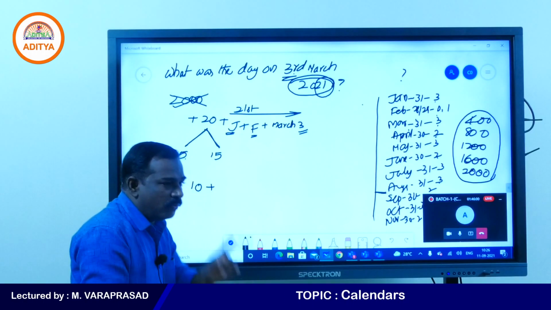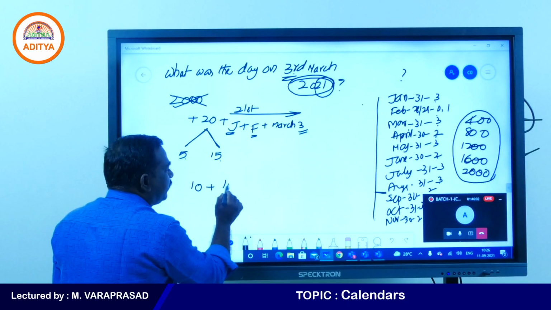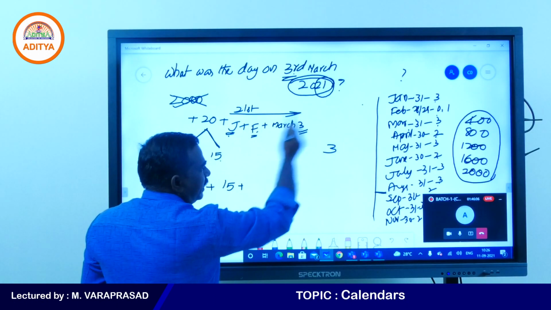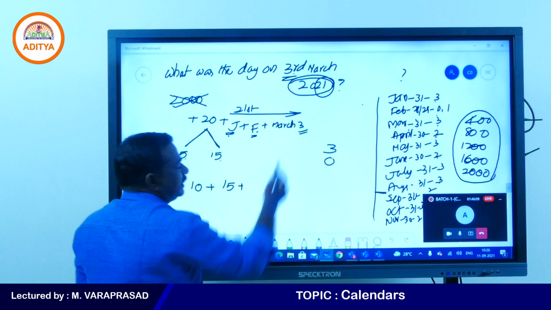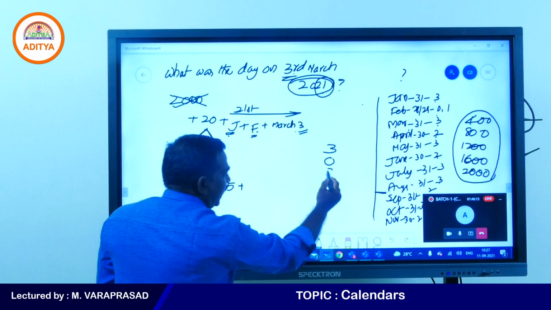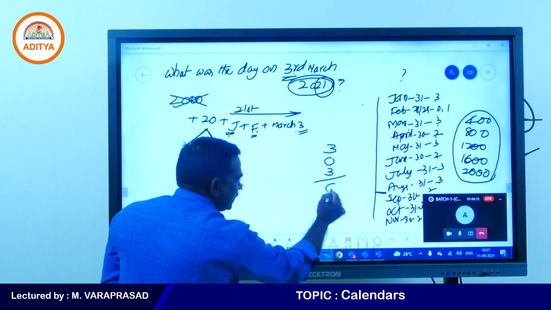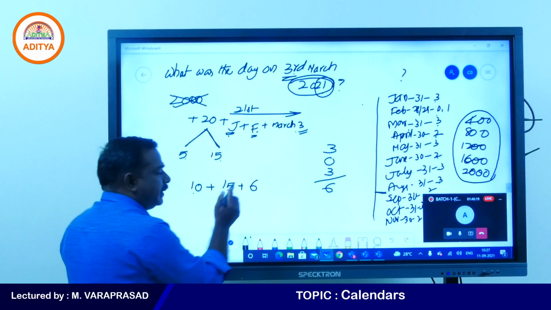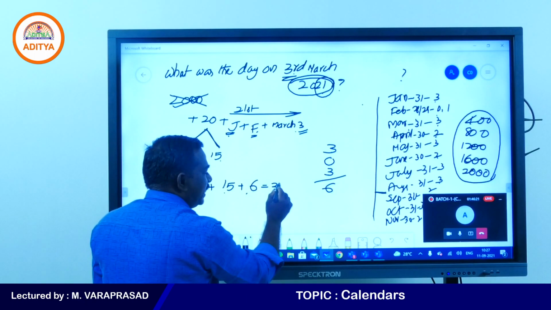Every normal year will have 1 odd day. 15 1s are 15. Now January has 3 days, February has 0 days because this is a non-leap year, February 28 days. March 3, totally 6 days. 10 plus 15, 25 plus 6, 31 days.